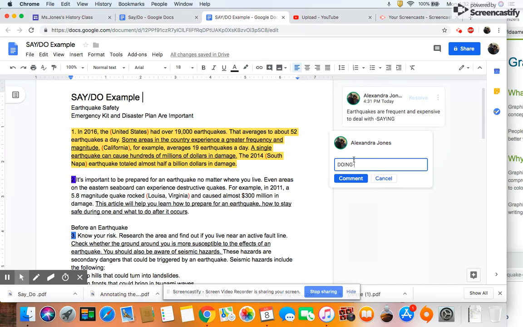But because he has some data in there, it gives this paragraph more credibility, and I'm able to see, maybe from my own prior knowledge, yeah, I do know that California has a lot of earthquakes a day. So it makes more sense for me to believe what this author is saying because they put data in this paragraph. So I'm going to put that there, listing data.